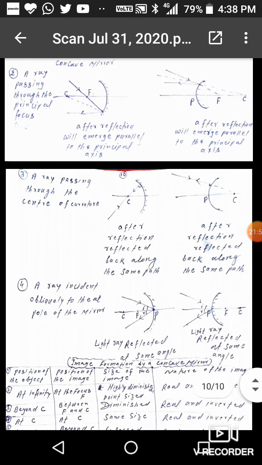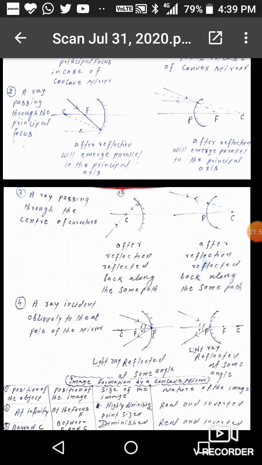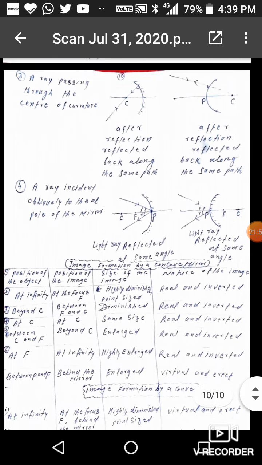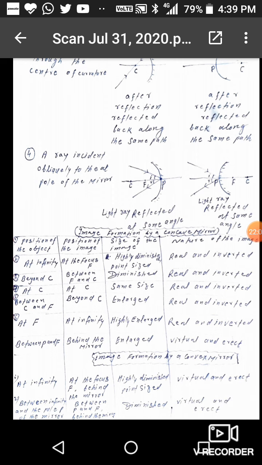So there are four cases for concave mirror and four cases for convex mirror. Now image formation by concave mirrors. Here we will discuss the different cases: positions of the object, positions of the image, size of image, nature of the image.